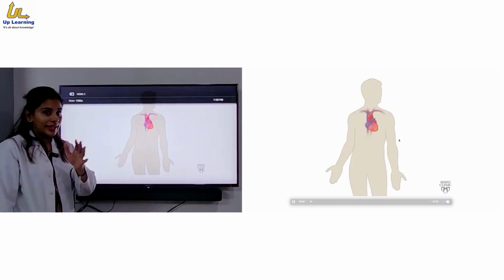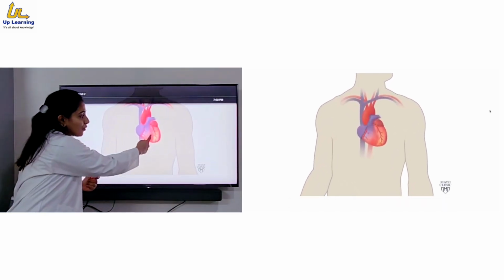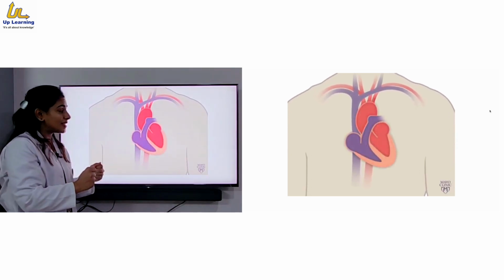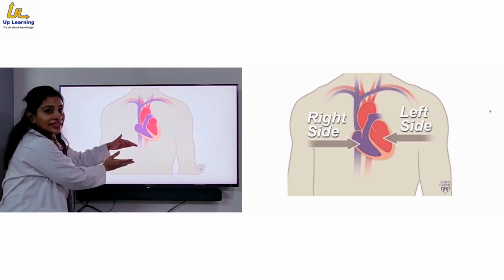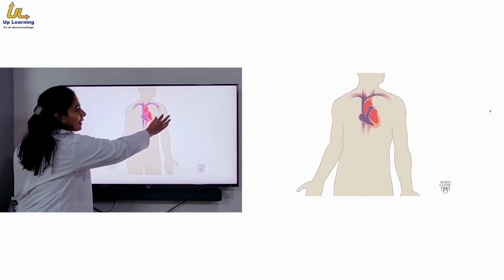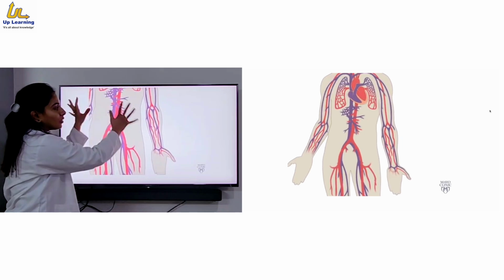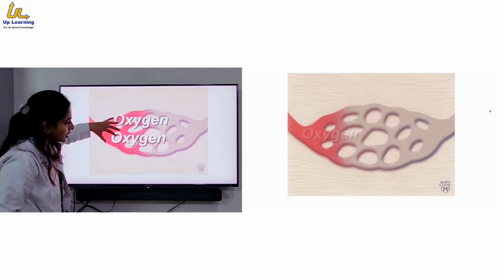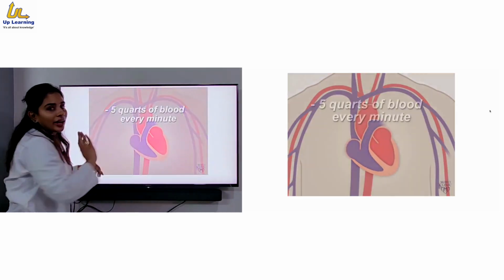Okay. Now we'll see the animation. Now this heart is pumping. Okay, so can you see, for pumping purpose they require a good amount of muscle. So the muscle health is very important. Can you see this? The whole right side is allotted to deoxygenated blood and the left side to oxygenated. Now in this way it is going to circulate throughout the body. If we go towards the close-up, you can see that oxygen is given to the tissue and carbon dioxide is again coming back to the heart.